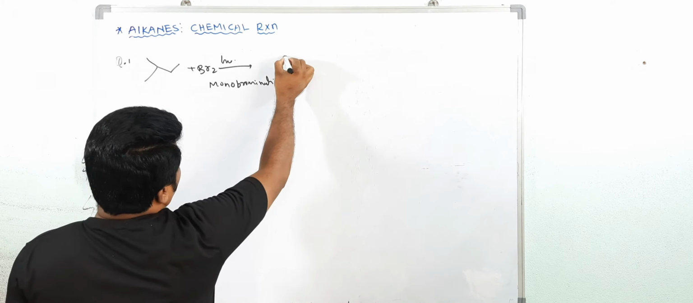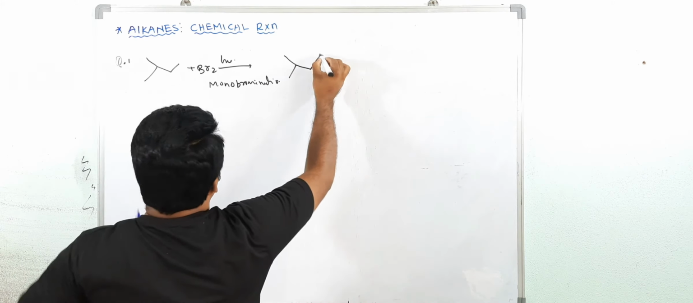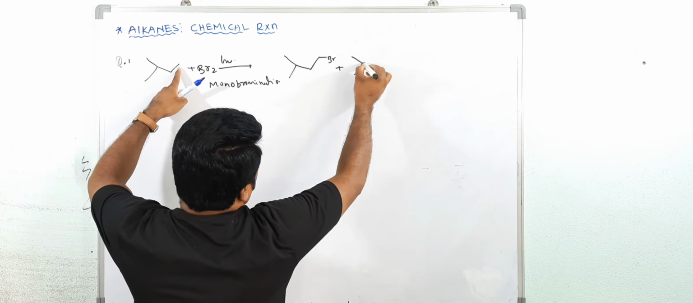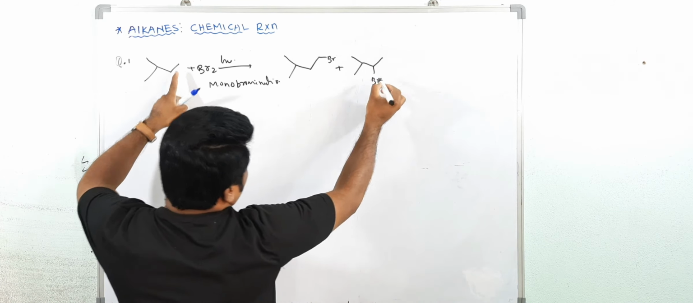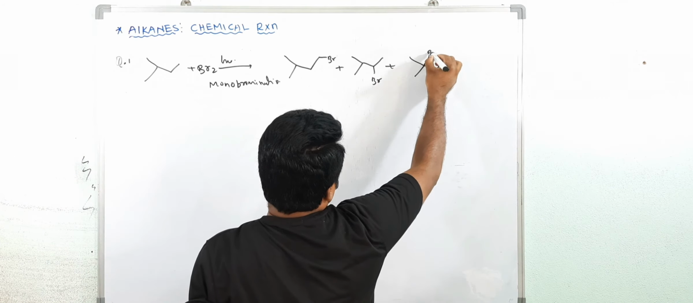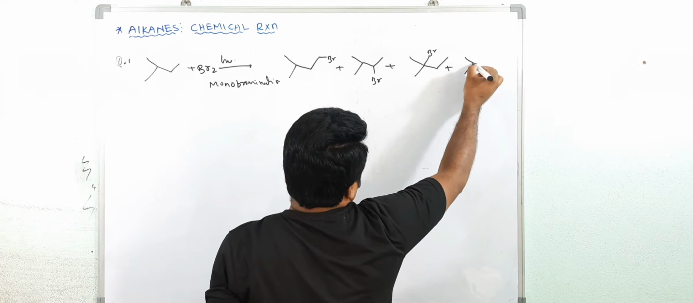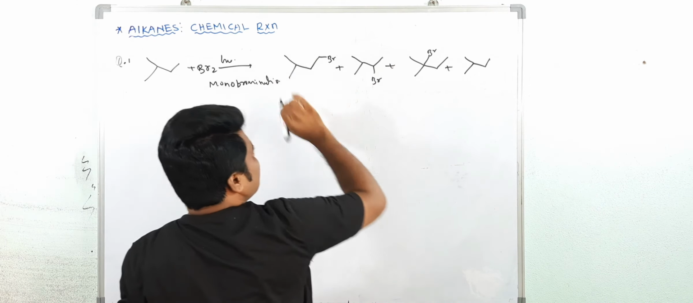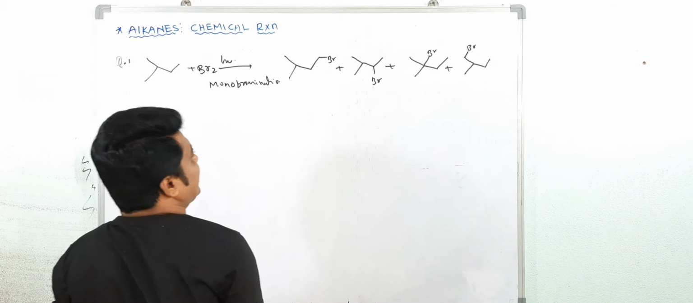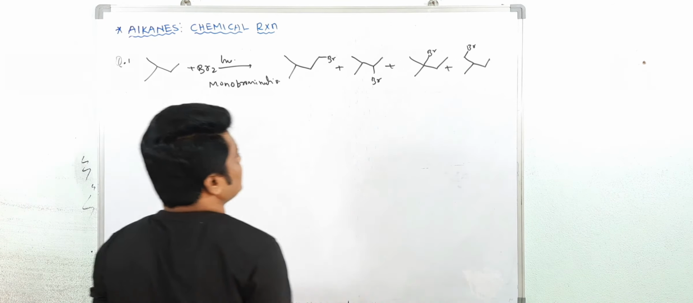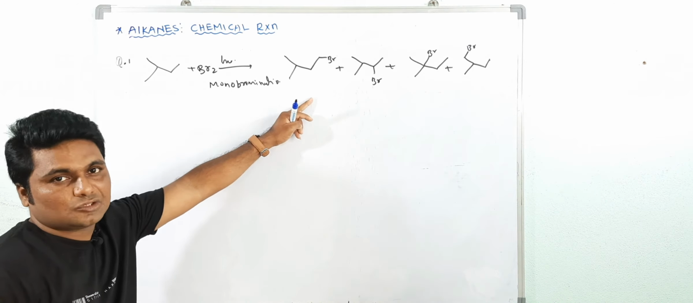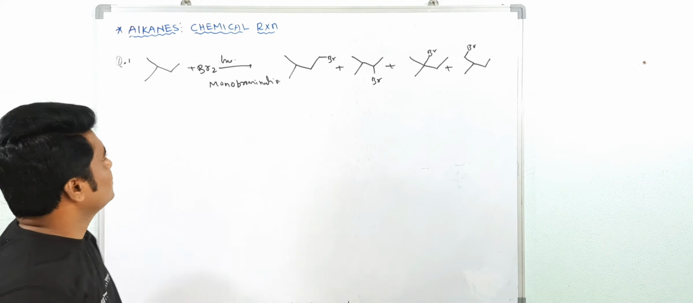See, possible products: bromination may take place here, bromination is also possible here, and here also possible. Now because this CH3 is the same, here also possible. Total how many products are we getting? 1, 2, 3, 4 products. So out of these 4, which of the following is a major product? They will ask a question like this.